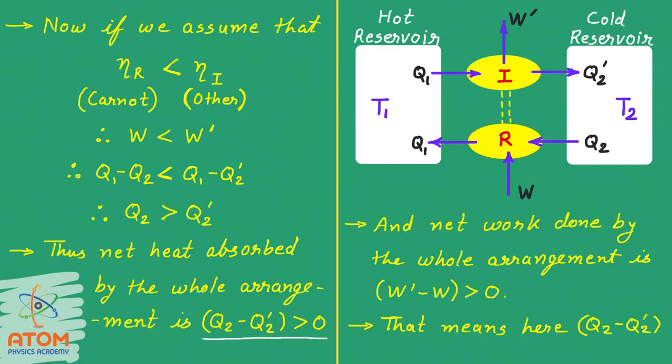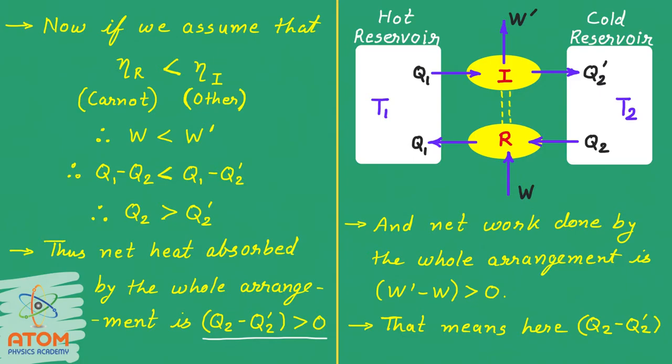Next, the net work is also not 0, as we have seen here that W dash is larger than W. So the work done by the whole arrangement and the work done on the whole arrangement is not the same. That means there will be some net work.